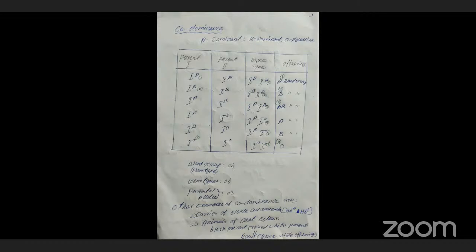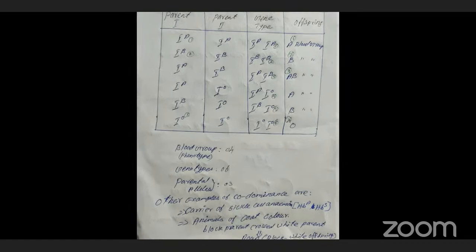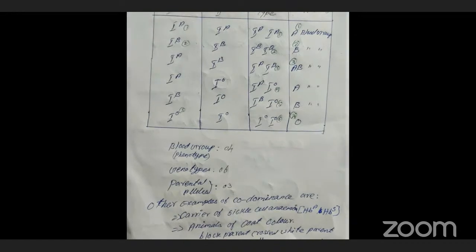So what are the other examples for codominance? The carrier of sickle cell anemia is another example of codominance. The sickle cell anemia carrier has the HbA and HbS genes. Another third example for codominance is animals' coat color.